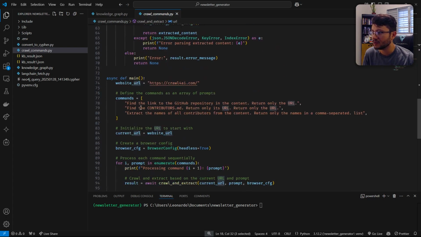And then it will go to that page, find the contributors.md, return only this URL. Yeah, and I just noticed I wrote return only the URL twice. I guess I really wanted it to return the URL. Yeah, and then we will get to the contributors.md. And only inside that page do I want it to extract the name of all the contributors from the content, return only the names in a comma separated list.